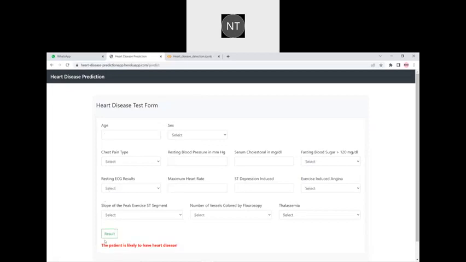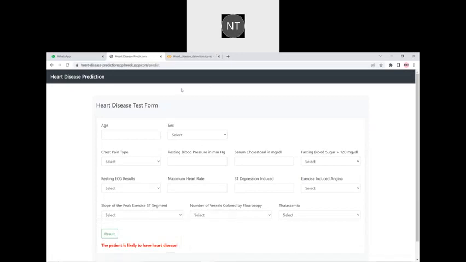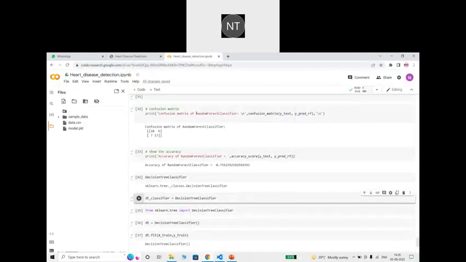The patient is likely to have heart-related diseases, and by this prediction, the patient can get to know about his or her heart condition before it gets severe, and can take required precautions to cure it. And our project is useful for doctors also, by seeing these details given by the user, he can also get to know about the seriousness of the disease, and based on that, he can proceed to the diagnosis of the patient. Thank you.